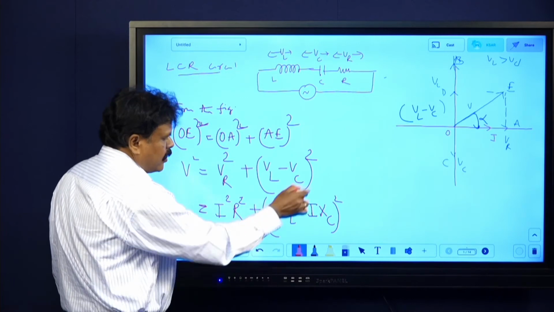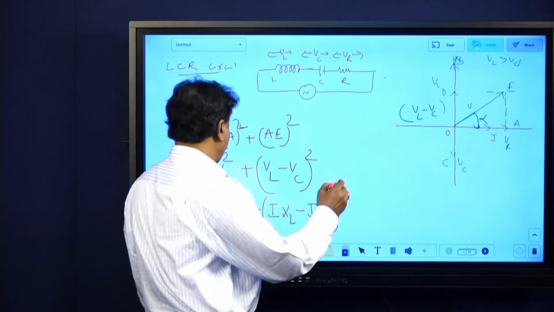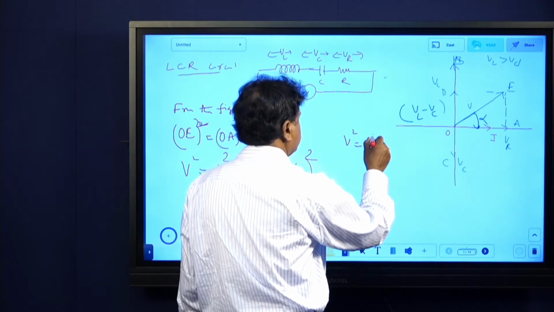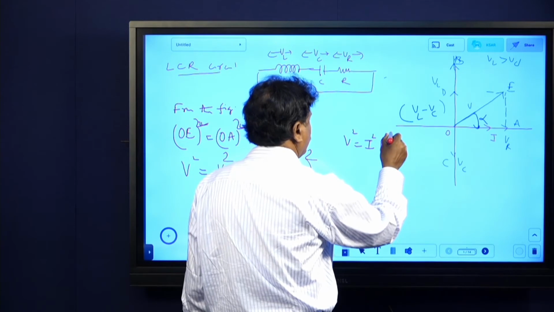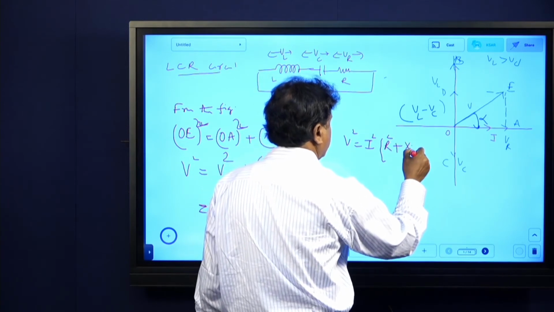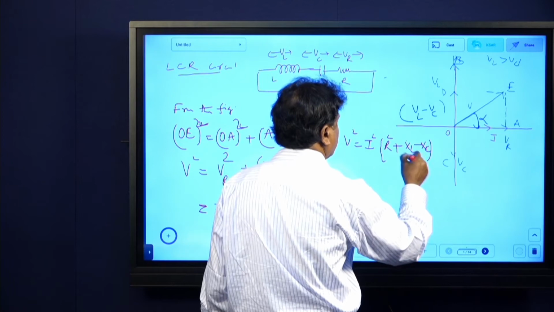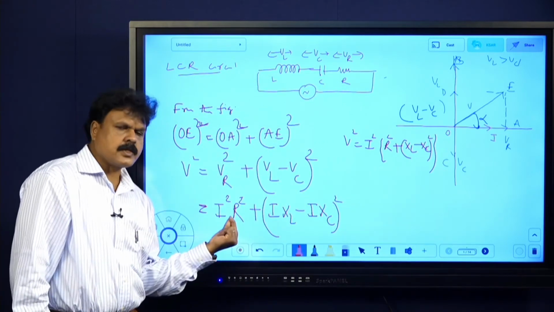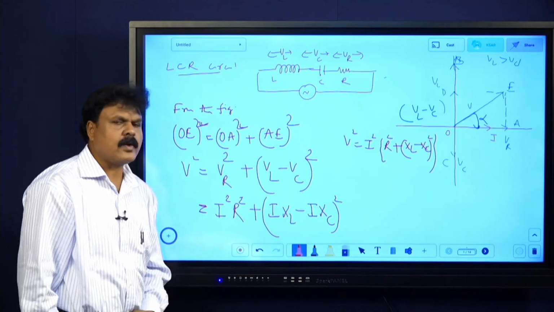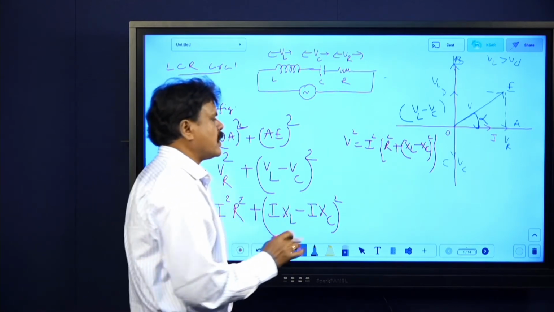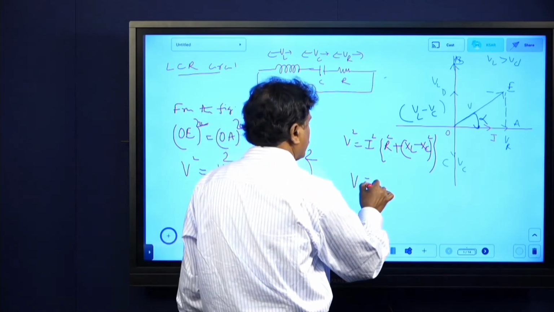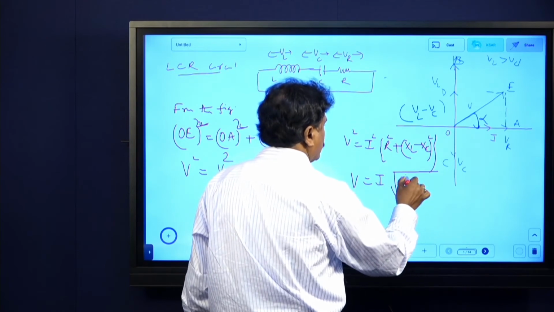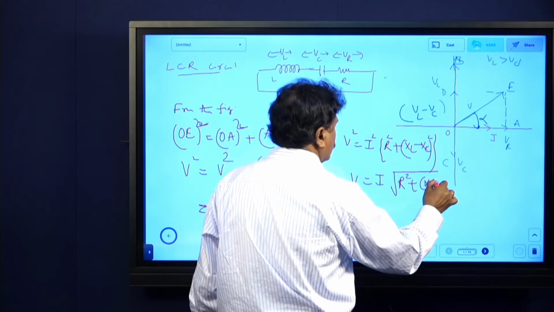Now you take I square out, it will become V square equals I square into R square plus XL minus XC whole square. Look carefully, I square is common, and what remains is R square plus XL minus XC whole square. Then V equals I into root of R square plus XL minus XC whole square.